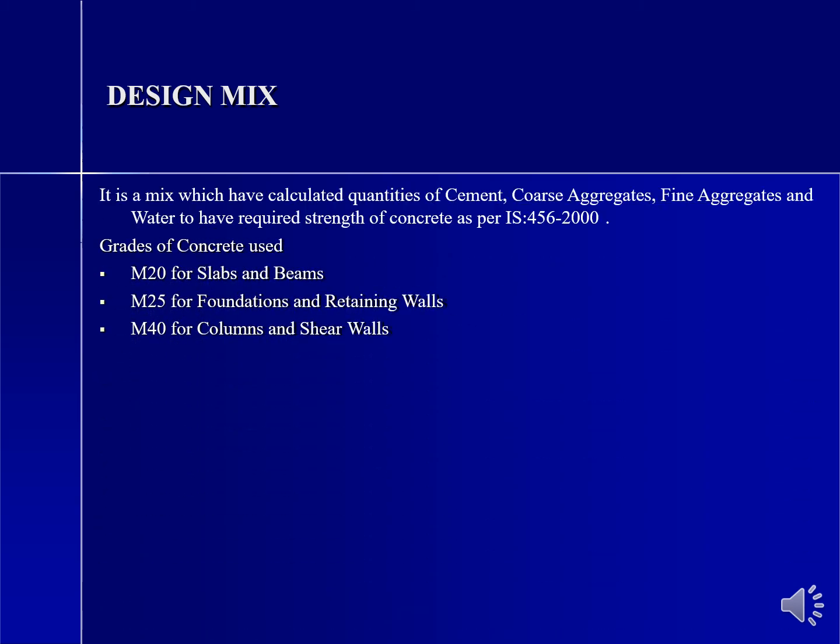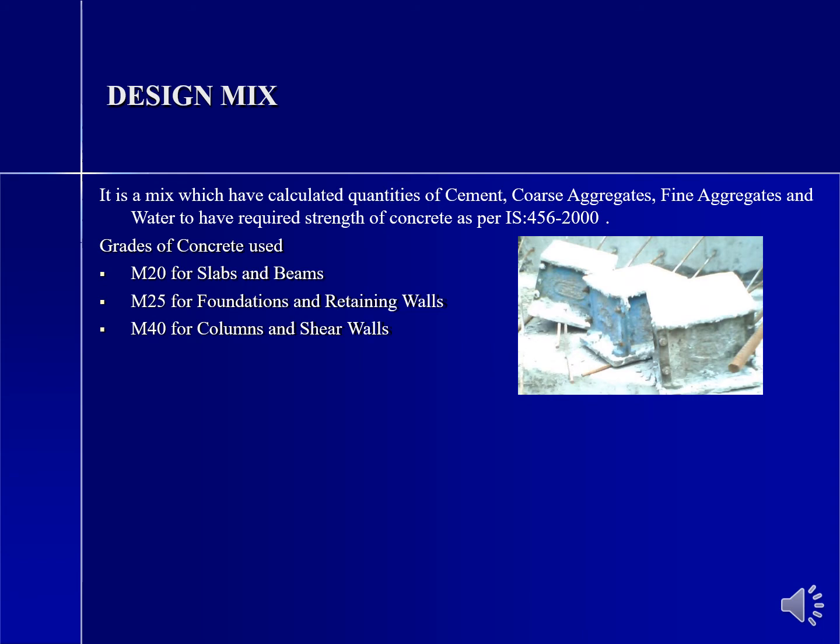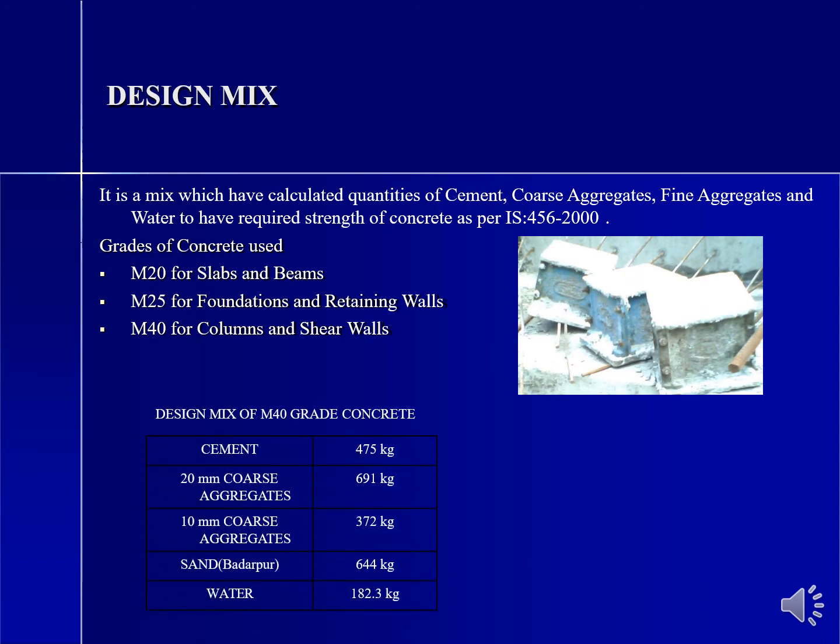We have considered M20 for slabs and beams, M25 for foundation and retaining walls, M40 for columns and shear wall. We did the design mix based on IS 456. Design mix M40 grade concrete: cement 475 kg, 20 mm 691 kg, 10 mm 372 kg, sand 644 kg, water 182.3 kg.